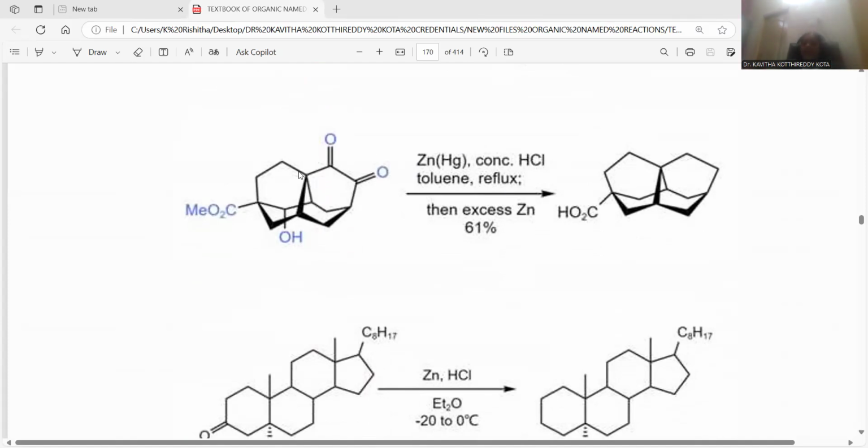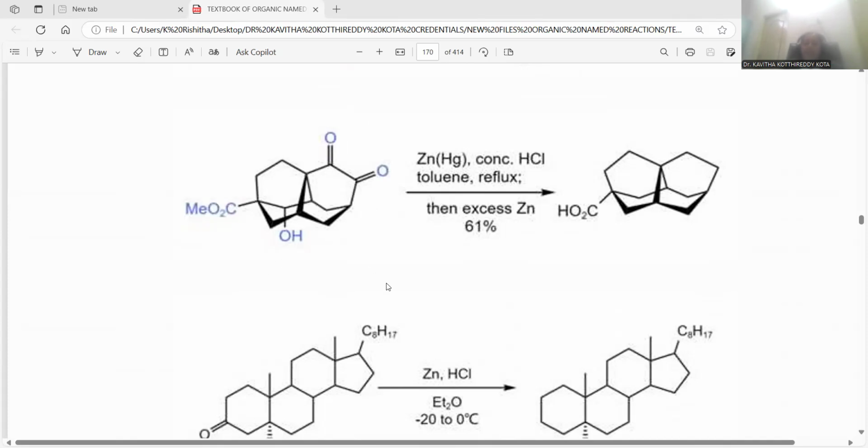Being a complete reduction process, the higher temperature is the driving force, so here the 2 ketonic groups are transformed into alkyl, here CH2, here CH2. This is the way a complete reduction happens. In addition, the hydroxyl group also takes part in that reduction, and you can observe CH2 functionality there too. This is the way complete reduction is accomplished, while the ester is not affected.